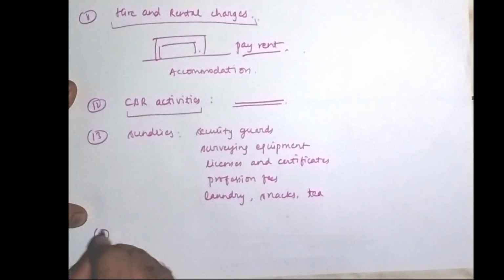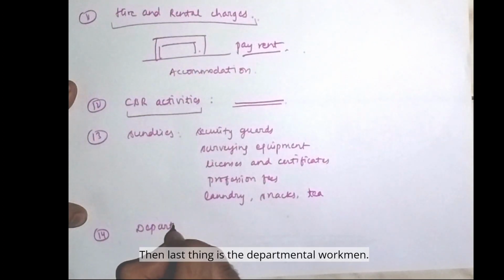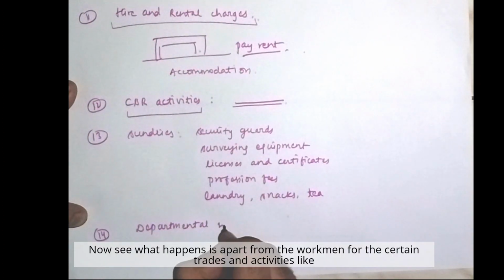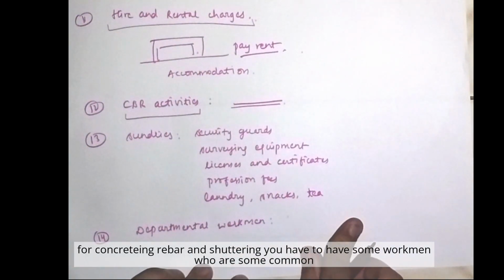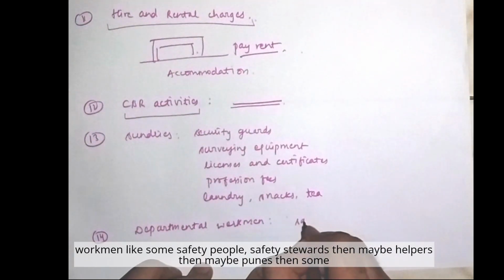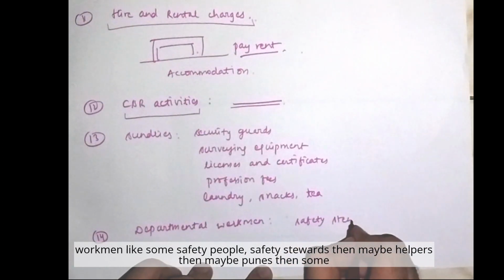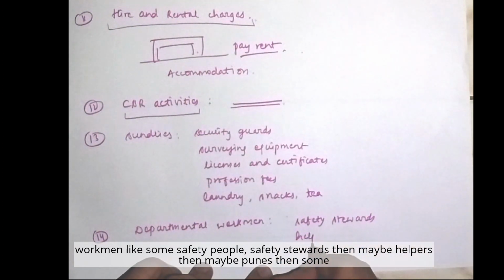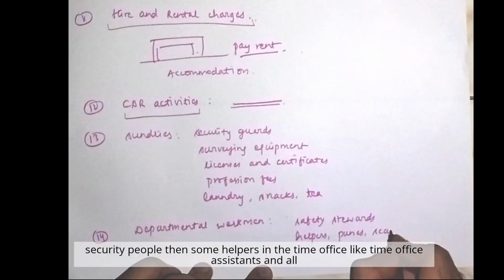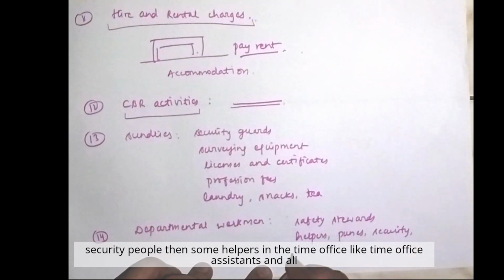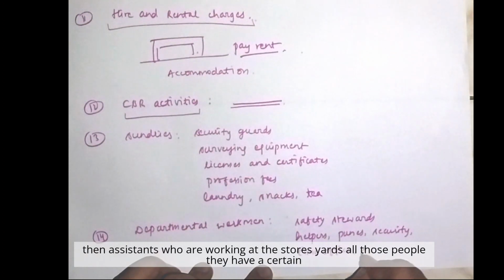Okay, then the last thing is the departmental workmen. Now see, what happens is, apart from the workmen for certain trades and activities like concreting, rebar and shuttering, you have to have some common workmen, like safety stewards, then maybe helpers, then maybe peons, then some security people, then some helpers in the time office like time office assistants, then assistants who are working at the stores and yards.